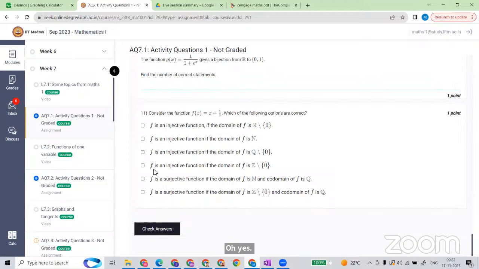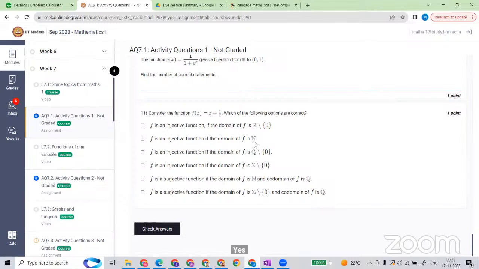The fourth option is that f is injective on the domain. If the domain is the integers with 0 removed, is this injective? The correct answer is BD. Is this injective at n, if you assume the domain to be n?